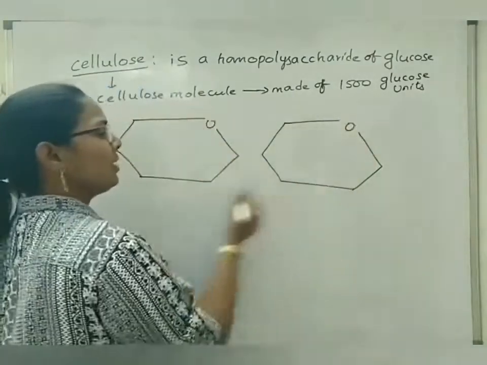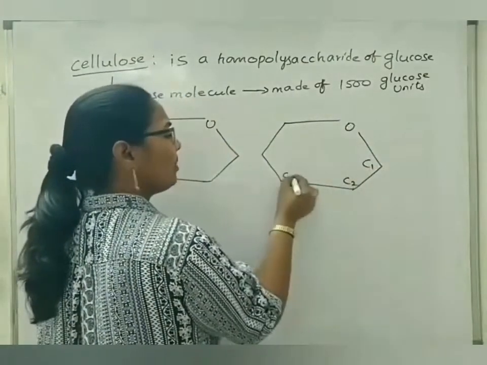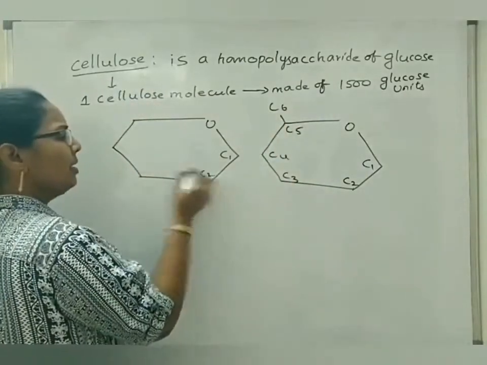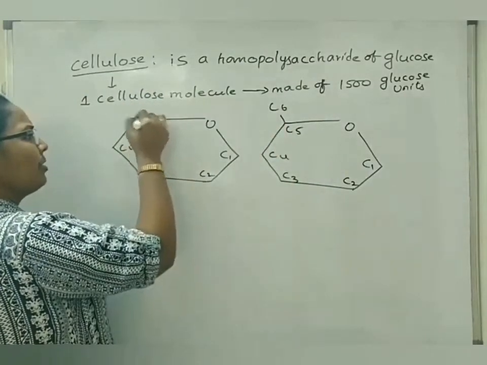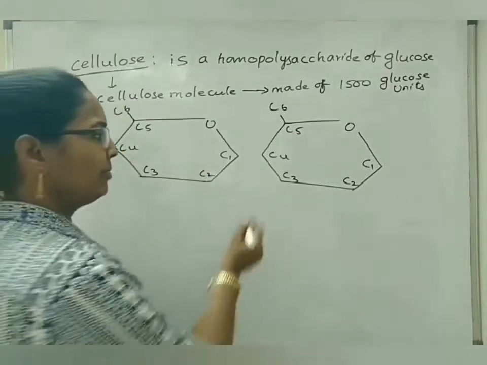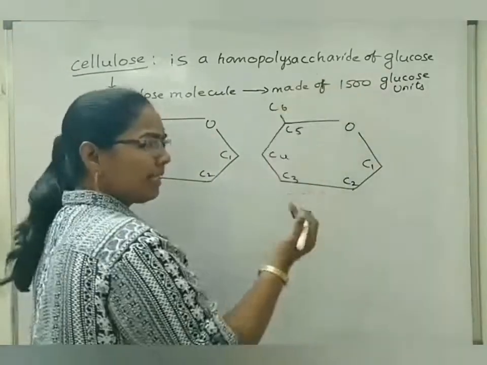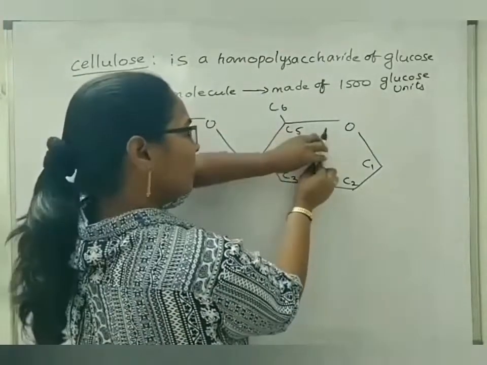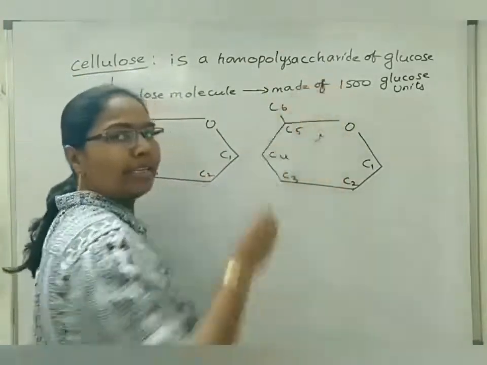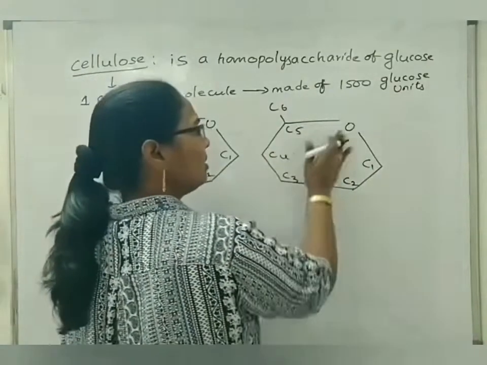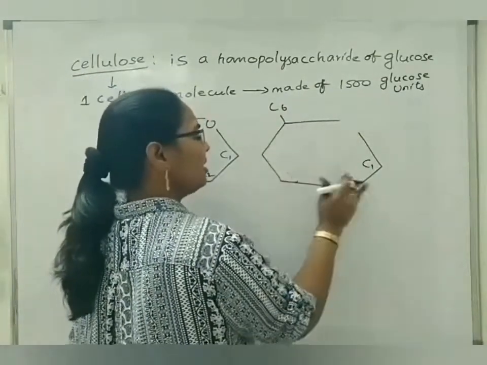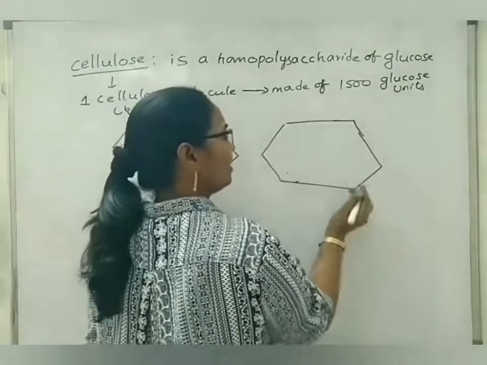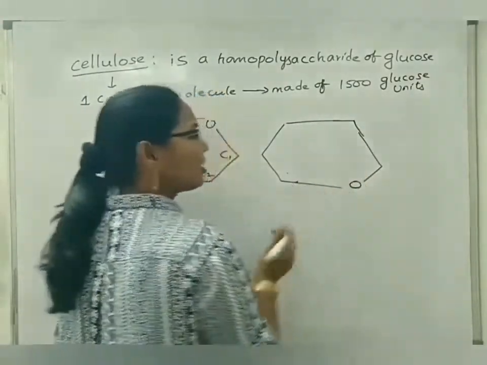Actually, it has to be like this: carbon 1, carbon 2, carbon 3, carbon 4, carbon 5, carbon 6. Here also carbon 1, carbon 2, carbon 3, carbon 4, carbon 5 and carbon 6. But if the molecule shifts its position, for suppose it flips its shape upside down, then how do the oxygens or these carbons change their positions? If it flips, then oxygen comes down.